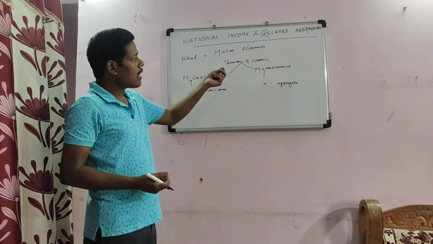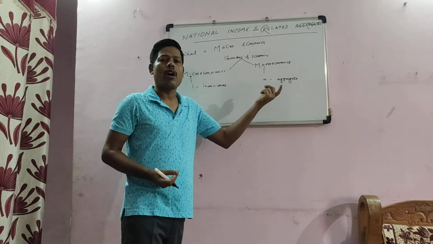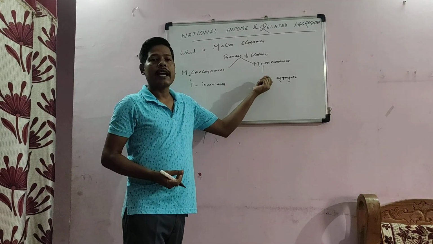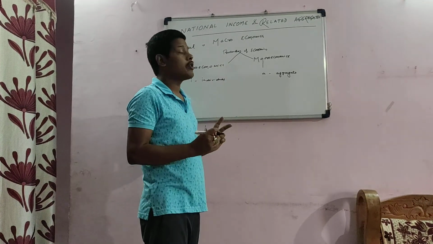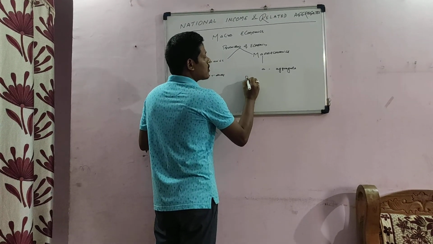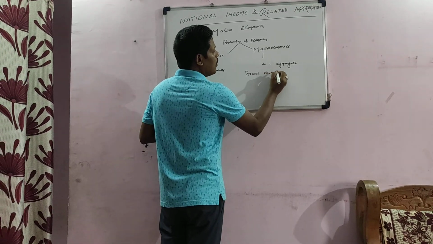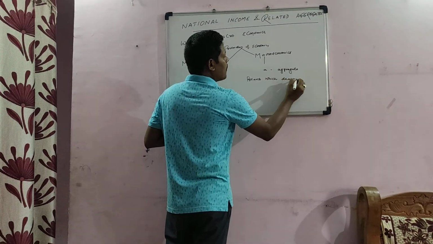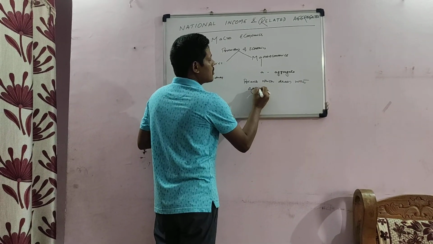But macroeconomics is a branch of economics which deals with aggregative economic units, or economic units as a whole.